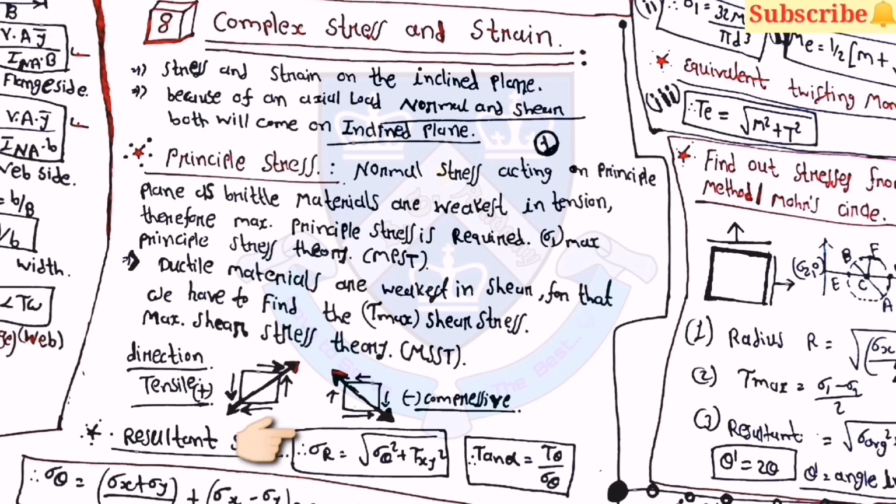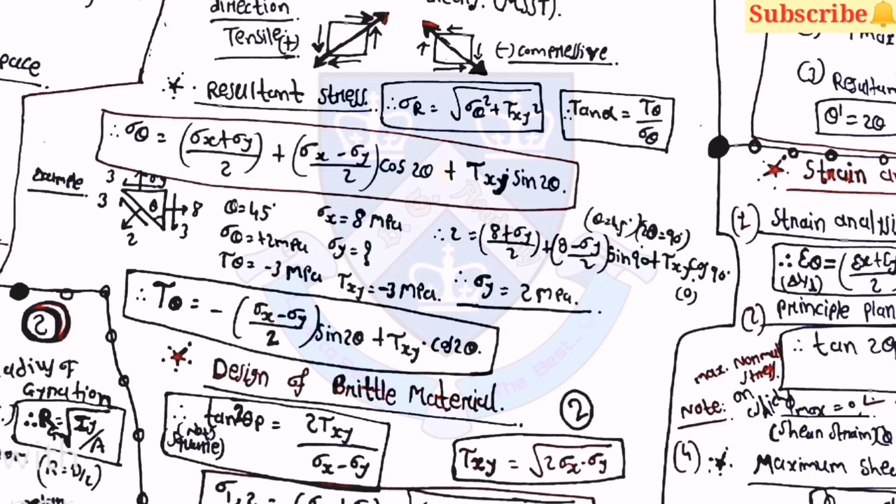Then here the resulting stress sigma r is equal to under root sigma theta square plus tau theta square. Then tan alpha is equal to tau theta by sigma theta. Then the equation of sigma theta will be sigma x plus sigma y by 2 plus sigma x minus sigma y by 2 into cos 2 theta plus tau xy into sin 2 theta. And for tau theta, the equation will be tau theta is equal to minus sigma x minus sigma y by 2 into sin 2 theta plus tau xy into cos 2 theta.